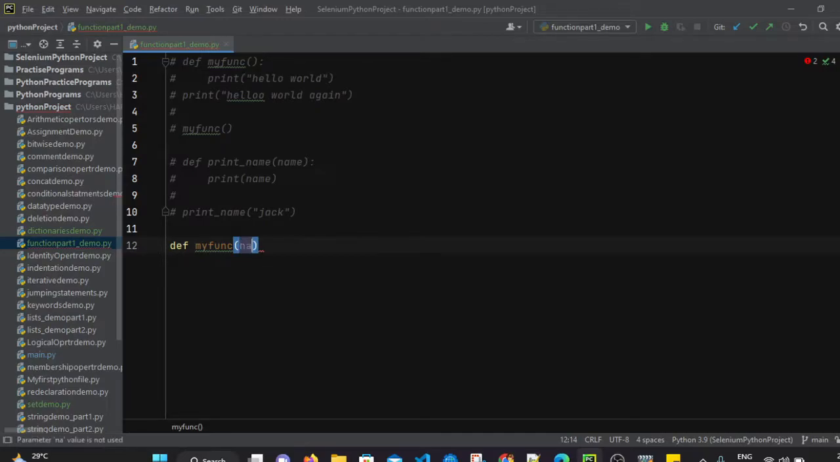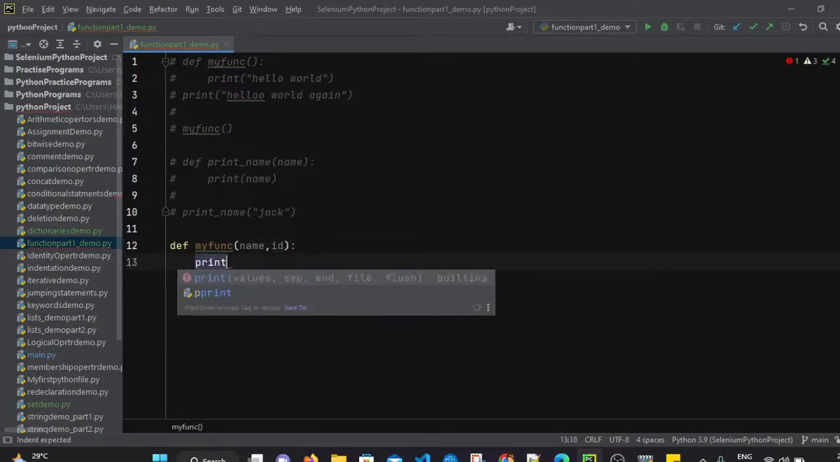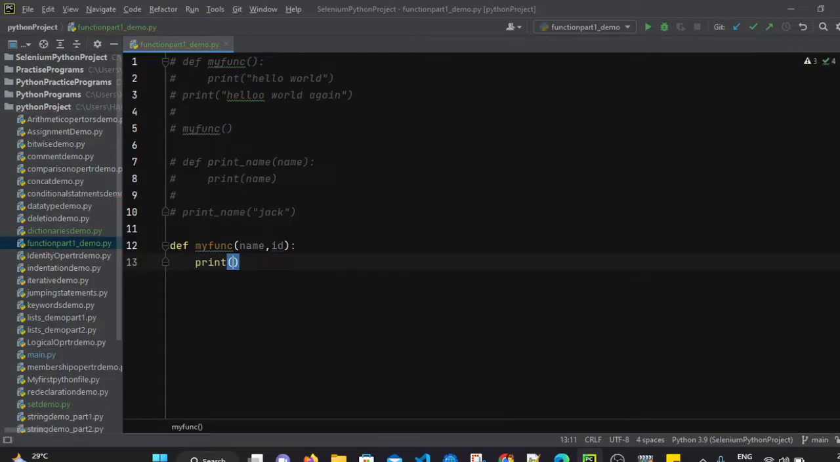So we can simply write the first argument as name, comma, then we have to separate those arguments by a comma, and let's say id. So I am passing name as well as id. Then we have to use a colon, and now simply let's print name, comma, id. So I am simply printing the name and id which we have passed in the function as arguments.